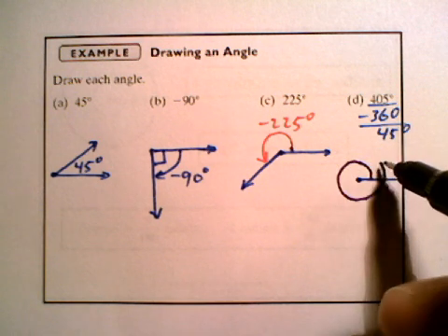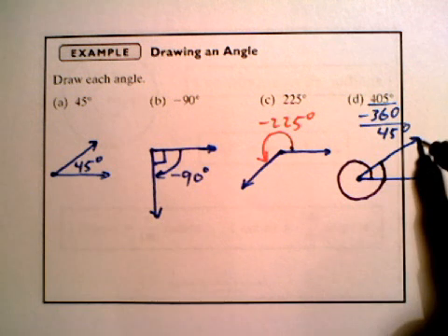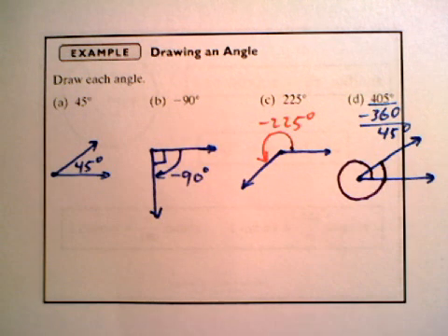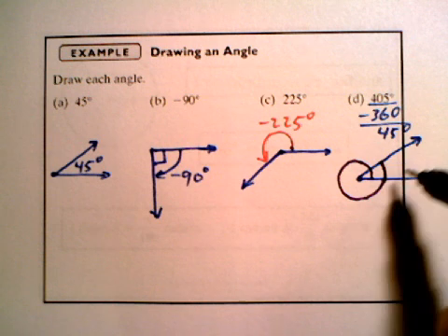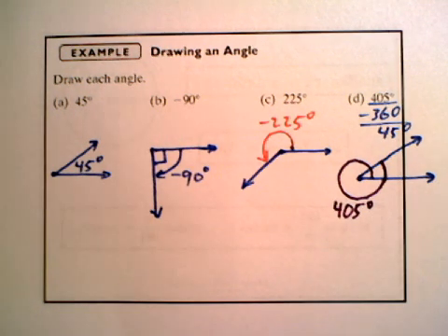And then up to about there, and that's where 45 degrees is, but you have to do that out here too. Don't write 405 in there. Write 405 degrees. Just like that. So there you go, drawing an angle. I'm going to stop there and get to the next page in the next video.